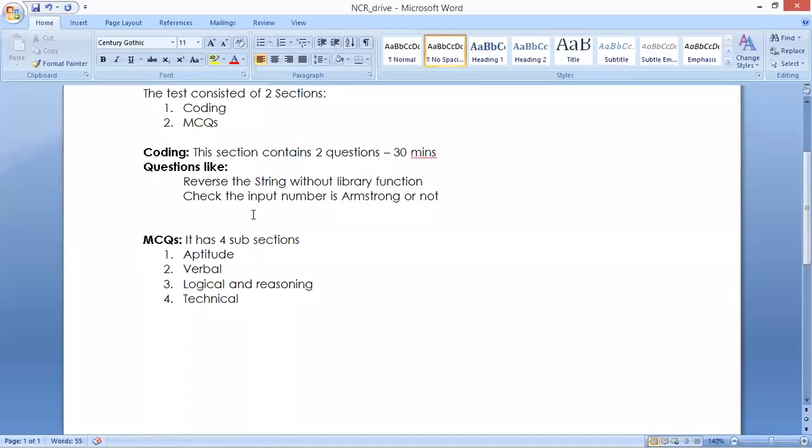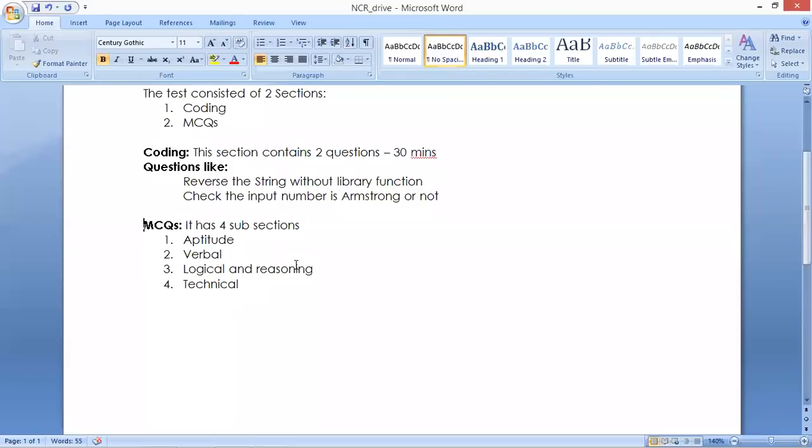Whenever we are executing programs, where can we execute? They will provide the online compilers. There only you have to write the code and submit. That's it. It is a completely online process.